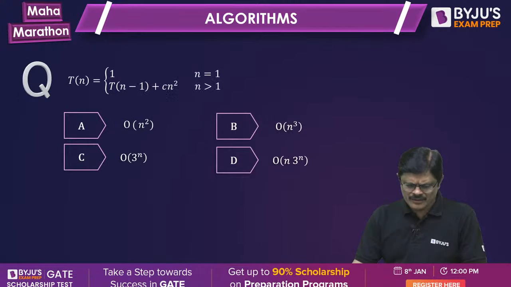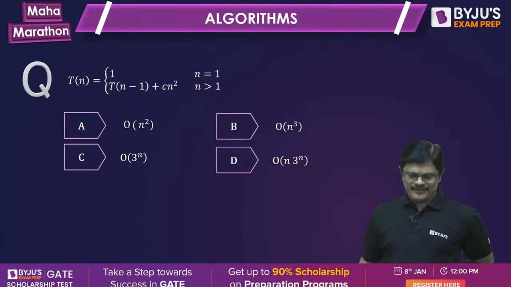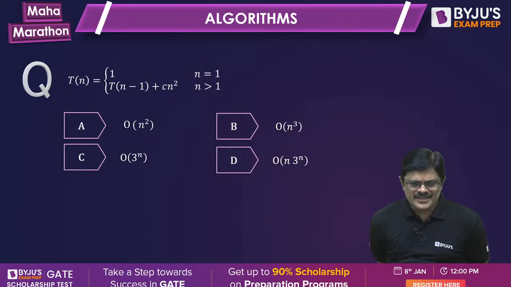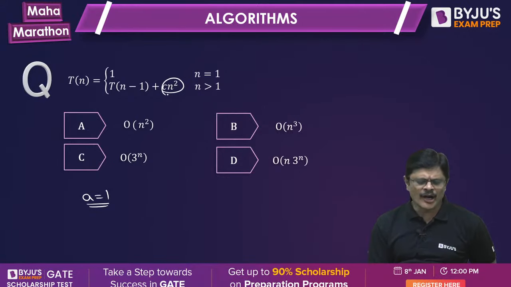I purposefully removed all animations because if I keep the animations, the stories will be long. What about this? Here a is equal to 1. A equal to 1 is very simple. Whatever order is there, just increase by 1. Order n.